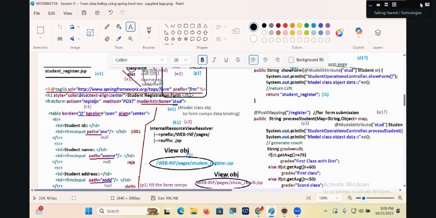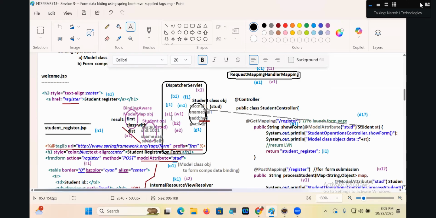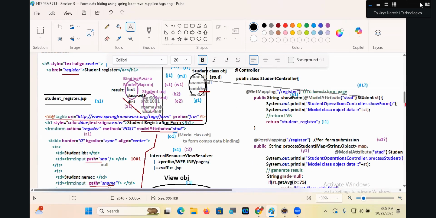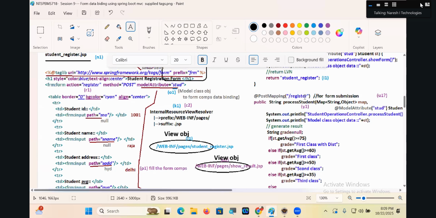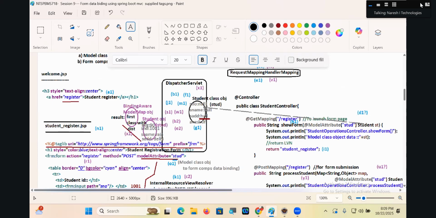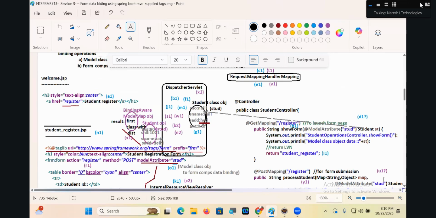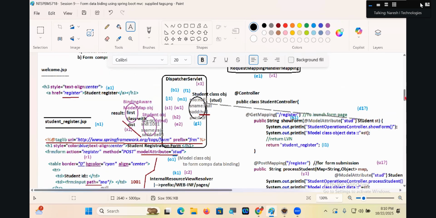Form action register, taken R1. Dispatcher servlet traps it, S1. Handler mapping looks for the handler method whose request path is register and is ready to take post mode requests. This is found. The method signature's map and model attribute are passed to the dispatcher servlet. U1.